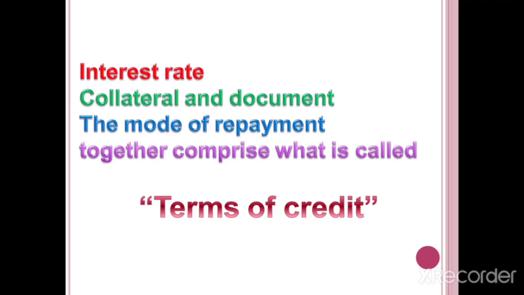Clear, children? Rate of interest, requirements of collateral and a mode of repayment. This together is called what, children? Terms of credit. Okay.